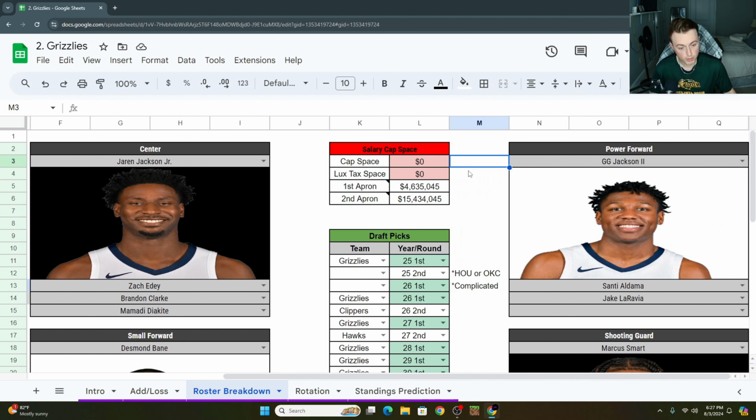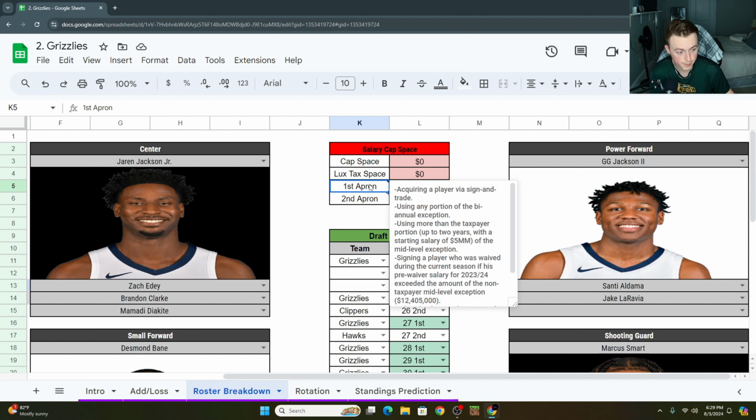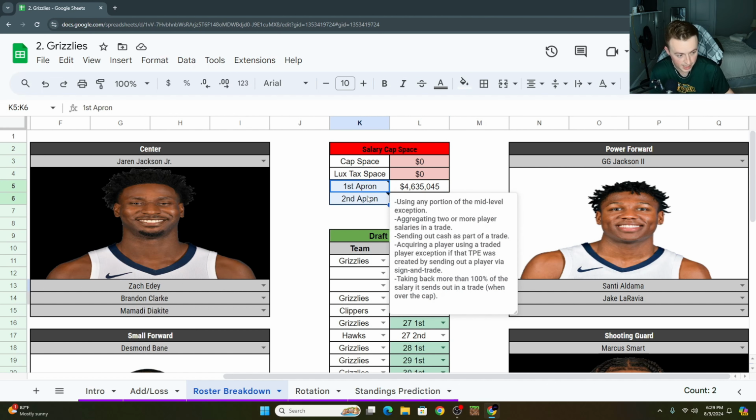Now, this is an important one, right? The rules around basketball are changing, and they're changing quickly, especially with the additions of the aprons. If you guys followed my ideal offseasons and stuff, you know how this works already. But nonetheless, I want to spend some time and talk about it. There's really four important numeric values that you need to know when you're looking at NBA cap space. There's the cap itself, there's luxury tax, the first apron and the second apron. You've probably heard a lot of teams talking about these.